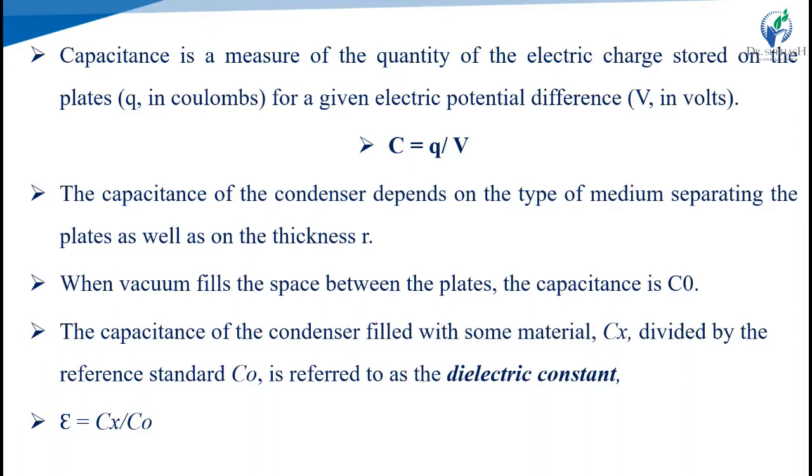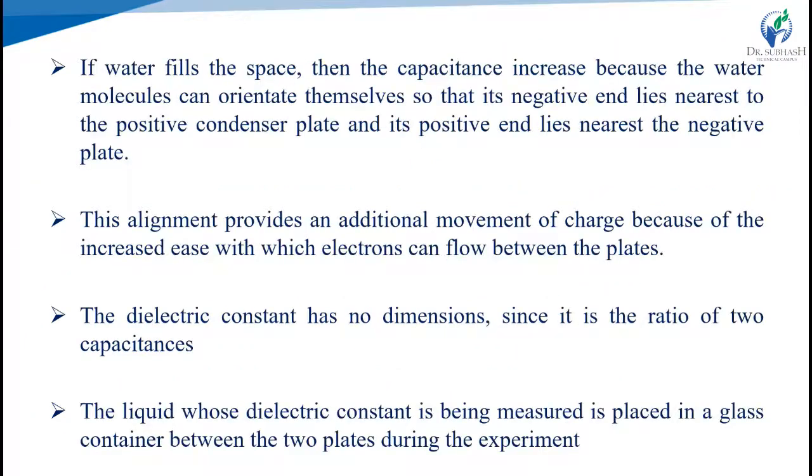Initially, between the two plates we leave a space and put only a vacuum there, and then we find the capacitance, which is C0, when we apply the electrical field. Then the capacitance of the condenser filled with some material: we put in any solvent or sample liquid, which gives Cx. It is divided by the reference standard, so we find the dielectric constant. That is our ratio, the energy to separate two opposite charges in the presence of solvent to that in vacuum, so Cx upon C0.